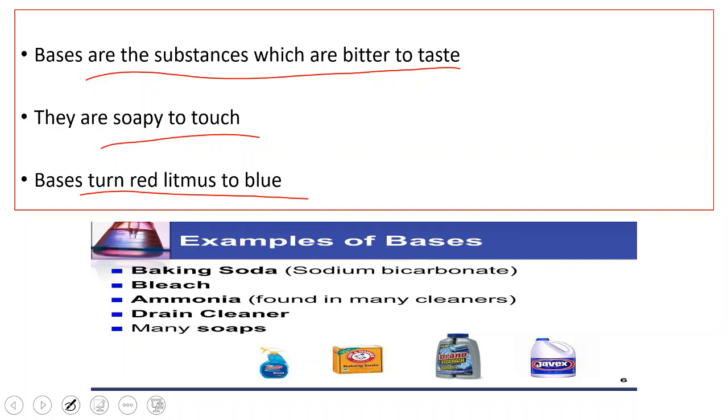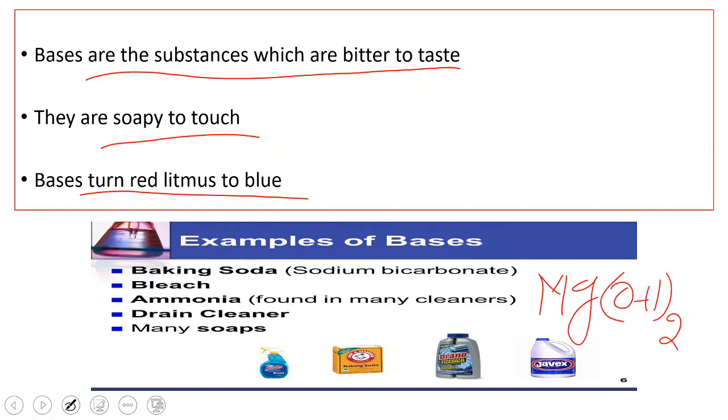So these are the characteristics of bases, and these are some of the examples of bases like baking soda, sodium bicarbonate, bleach, ammonia, which is found in many cleaners, glass cleaners, and Colin, which contains ammonium hydroxide, drain cleaners, and many soaps and detergents contain bases only. And even the antacid syrup we use, the pink color syrup, contains a base called magnesium hydroxide. So these all are bases.